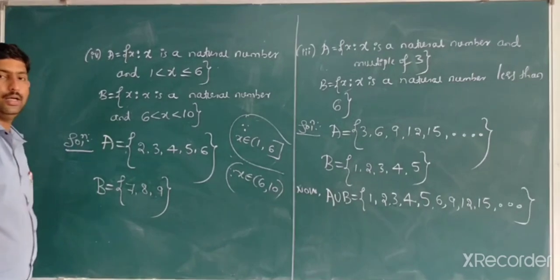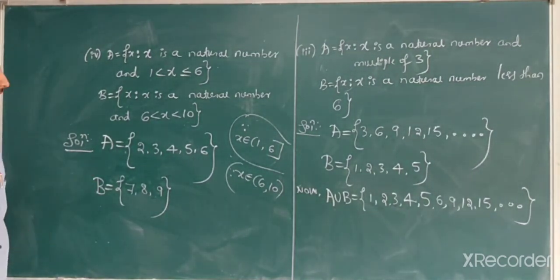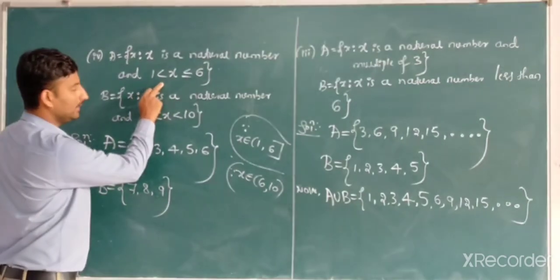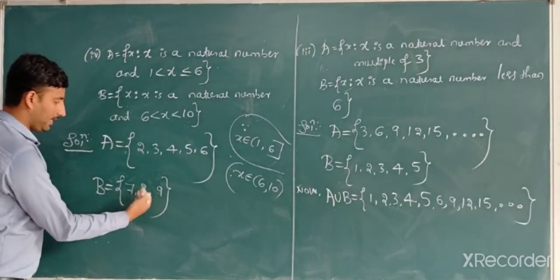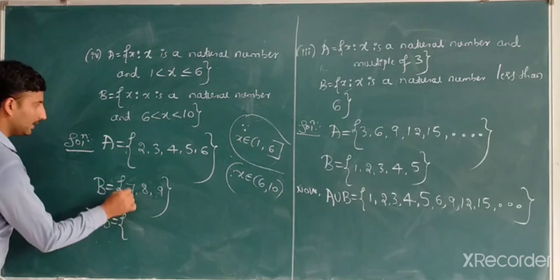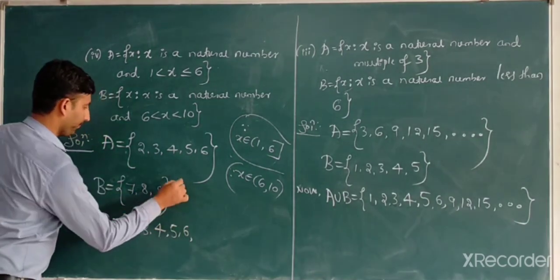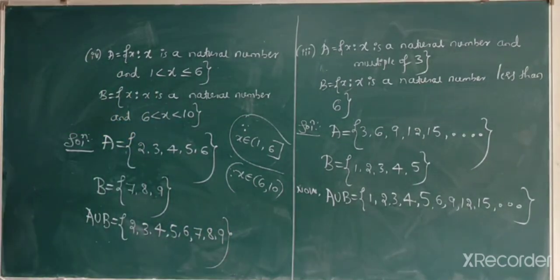Are you agreed? You cannot write 6, you cannot write 10. Means that between 6 and 10, those elements should be natural numbers. What are the natural numbers which satisfy the interval? They are 7, 8, 9. Therefore, A union B is nothing but 2, 3, 4, 5, 6, 7, 8, 9. These are the elements of the union of A and B.